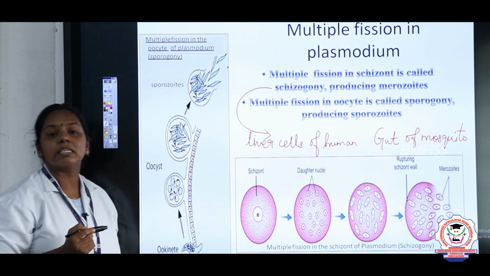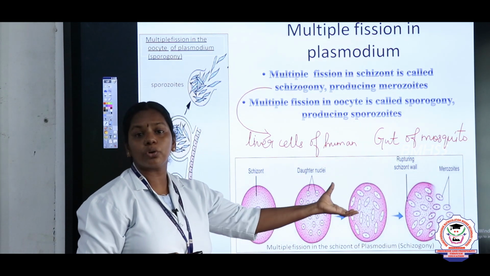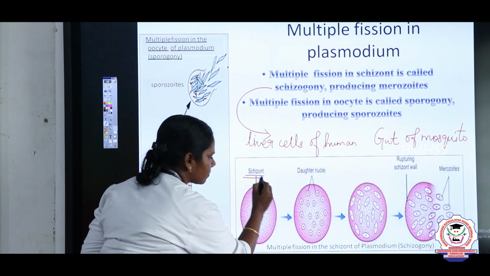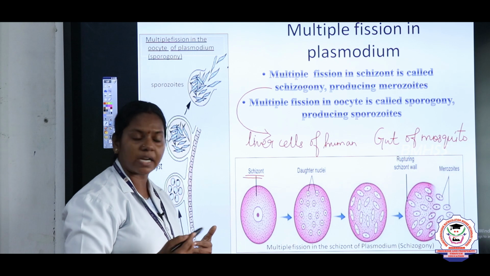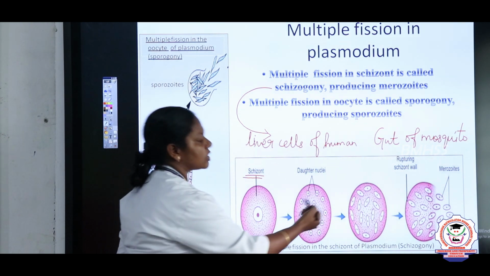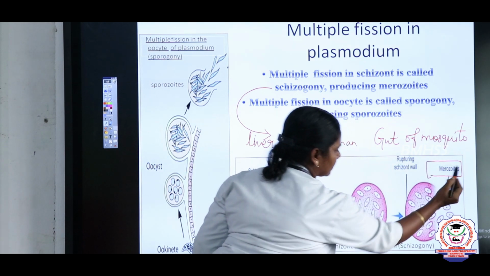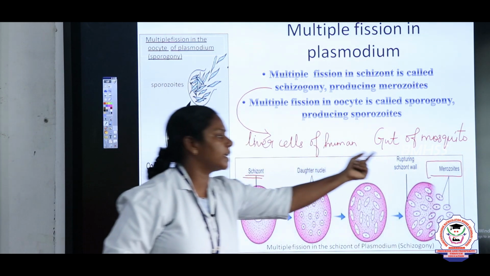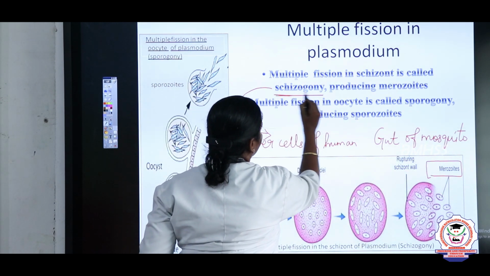We call it schizogony because here schizont is converted into merozoites. Just look at this picture, children. This is a schizont. In the liver cells, it undergoes multiple fission and produces enormous daughter cells and they are released as merozoites. So, the process by which the schizont is converted into merozoites, we call it schizogony.